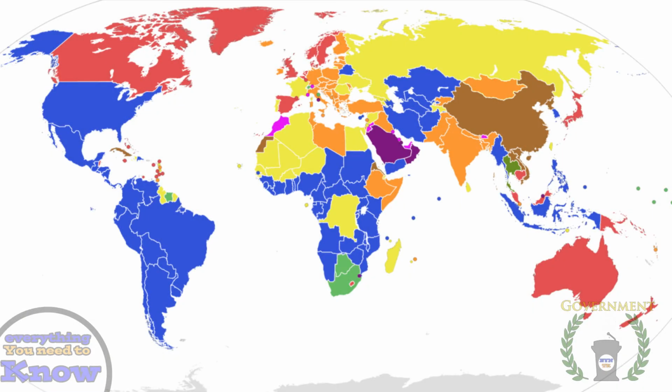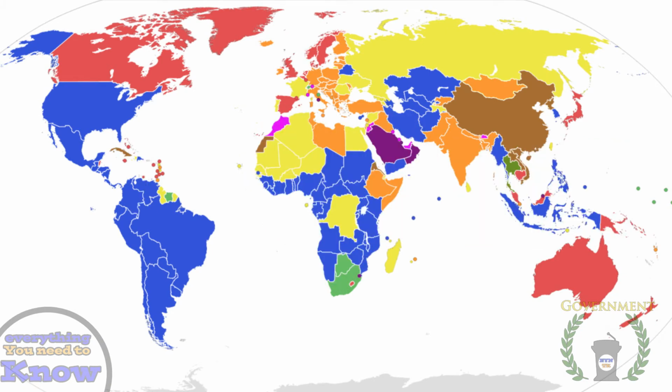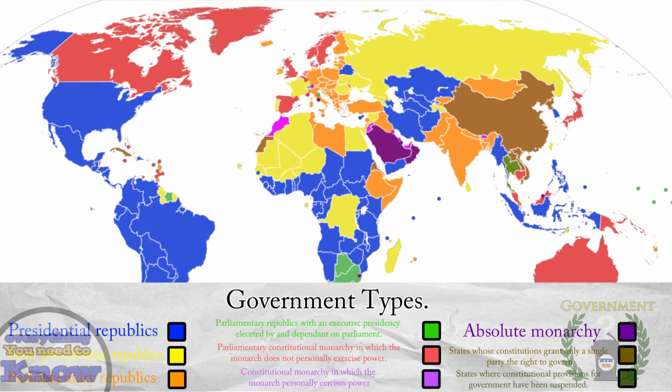Now let's finally get to the meat of this video by looking at this great map I found on Wikipedia. As a side note, I love maps. I could look at data maps for literally hours, but maybe I'm just a nerd when it comes to that kind of stuff. Anyways, let's get to what these colors mean.